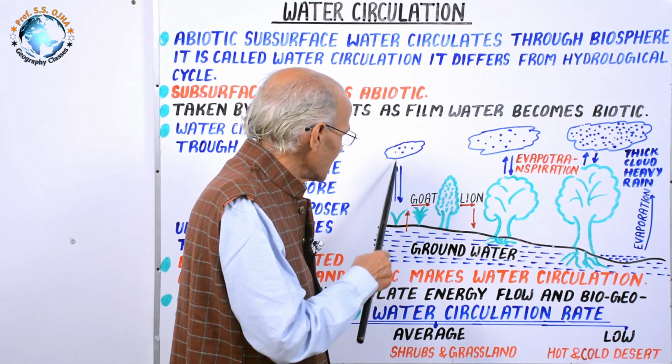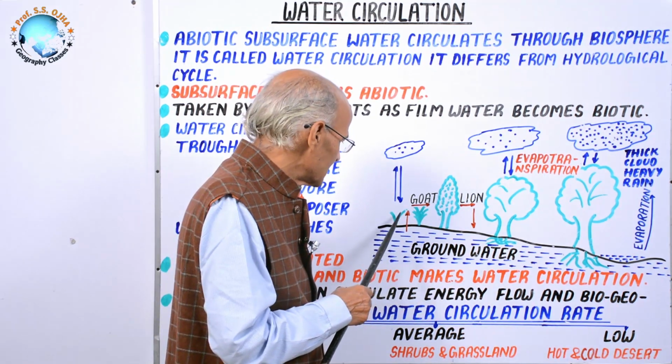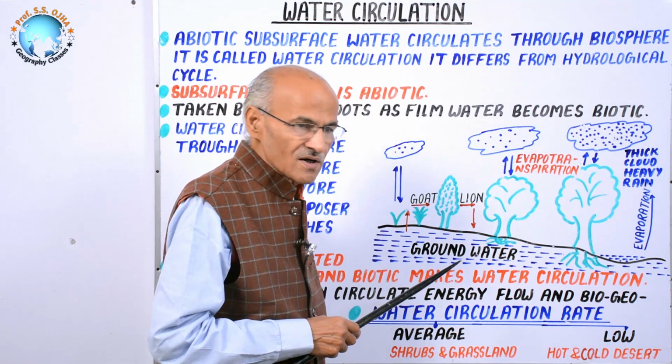Thus a cycle is again completed, but in that cycle also these plants play a very important role.